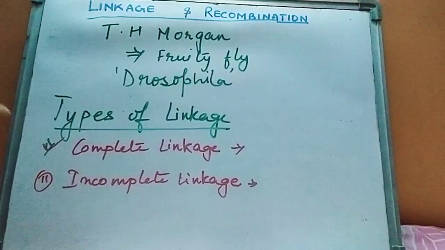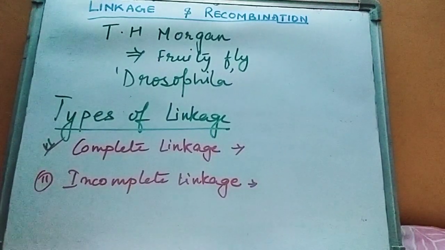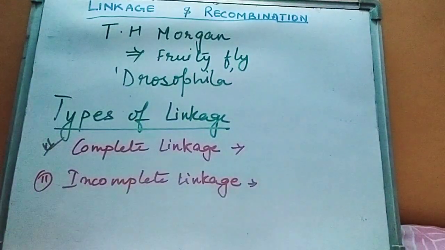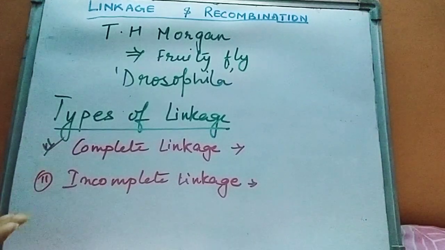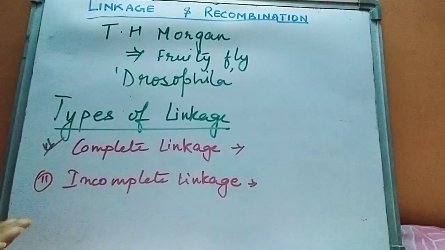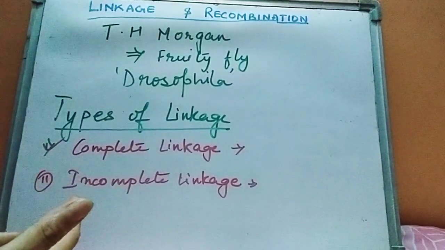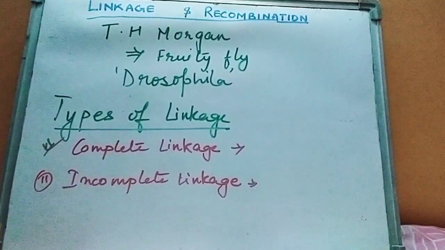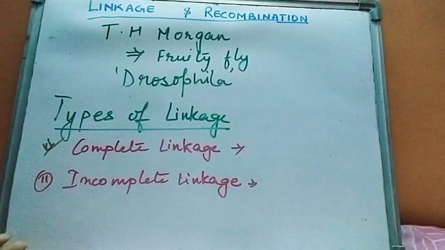An example is Drosophila. So the same trait passes from one generation to the other over 2 generations. And when there is incomplete linkage, new genes are formed and new variations are found, that is, crossing over takes place, chiasmata form, and there is exchange of genetic material.